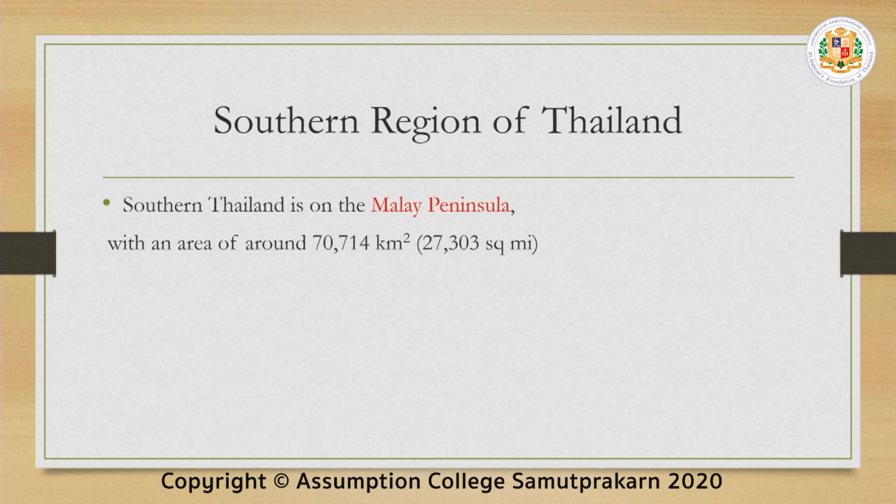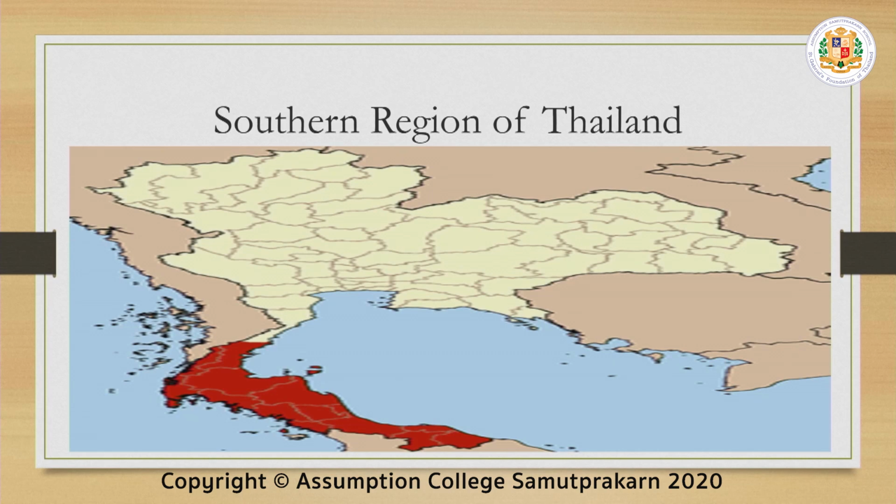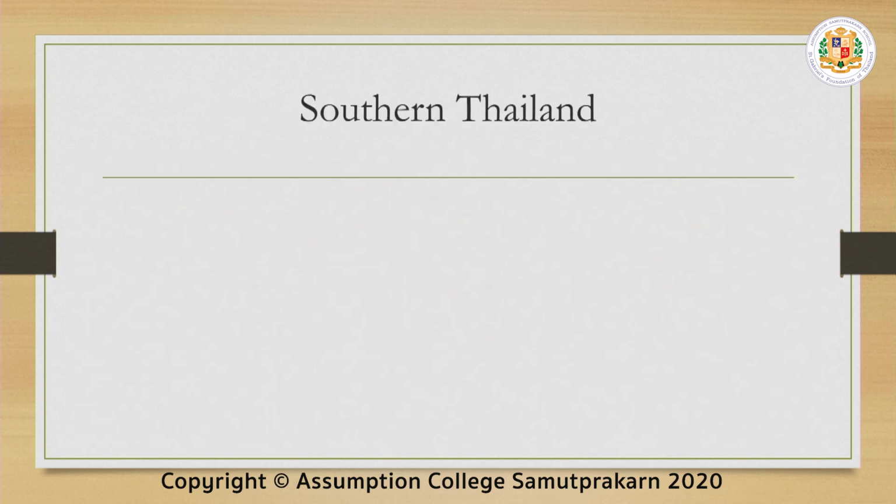So this region, the closest country is Malaysia. It is bordered with Malaysia, another country. As you can see on the map, the southern region is down south, next to Malaysia.